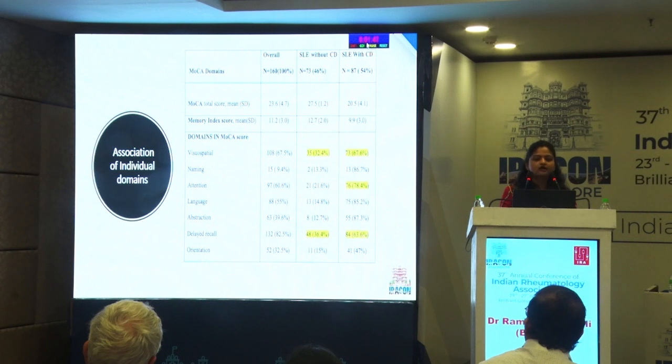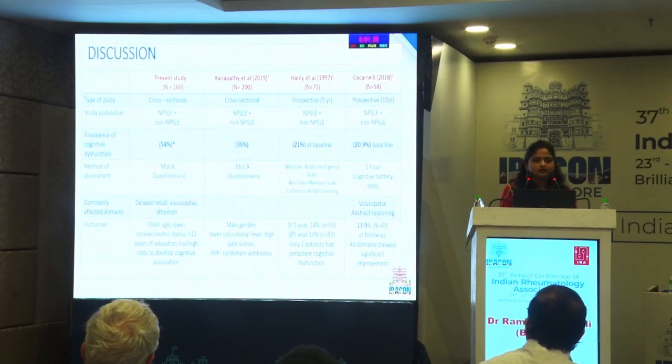Coming to the individual domains, the most common domain involved was visuospatial, followed by attention, and then delayed recall. We can also see significant involvement of similar domains in the patients who were not screened to have cognitive dysfunction, which gives us an idea that cognitive dysfunction occurs insidiously in patients with lupus.